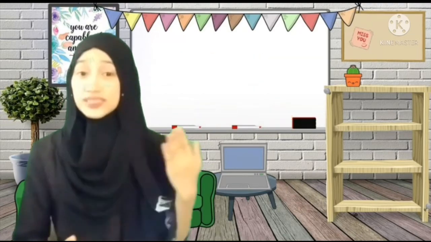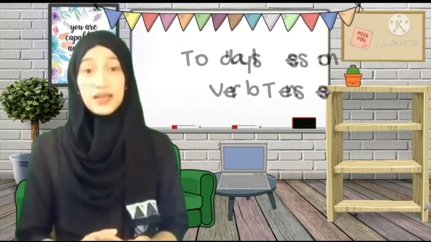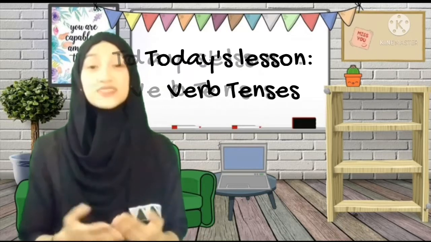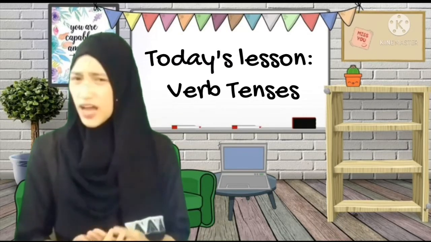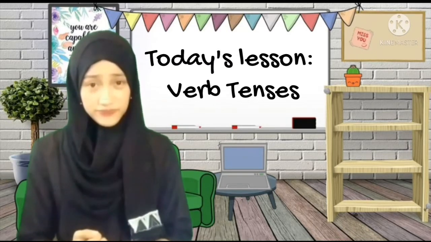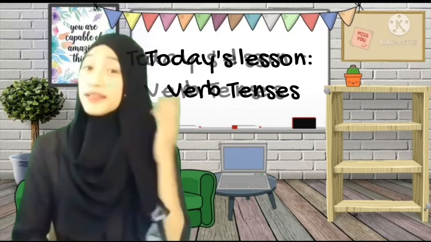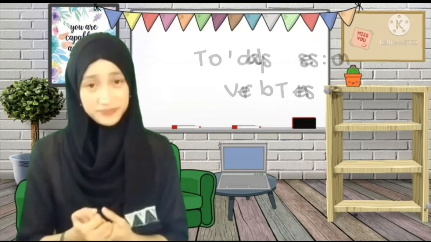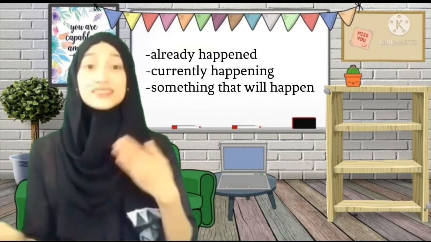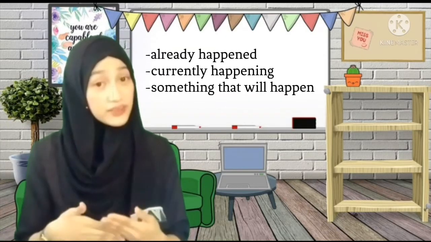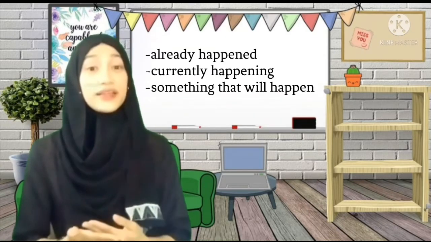So, as you can see in our objectives, our lesson for today is verb tenses. Have you already encountered this lesson? If not, please listen carefully. Verb tenses means that the verb may change forms to reflect something that already happened, something that is currently happening, or something that will happen in the future.